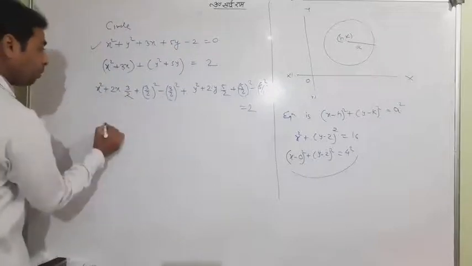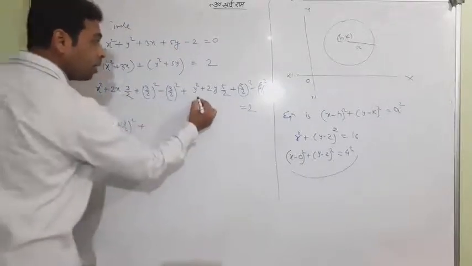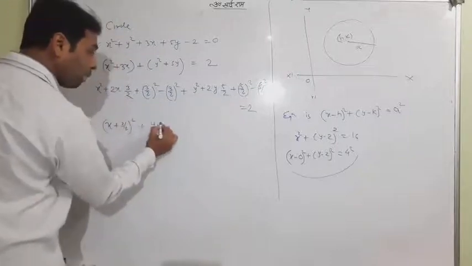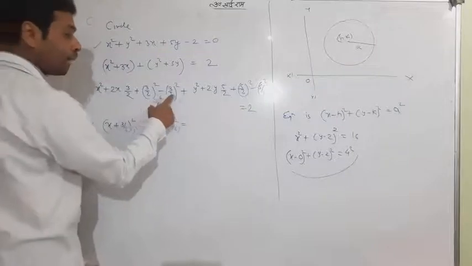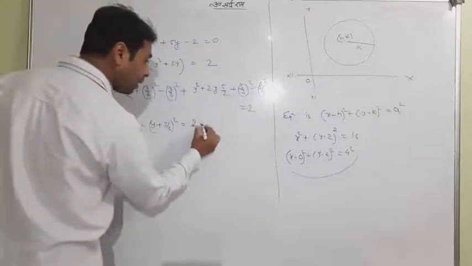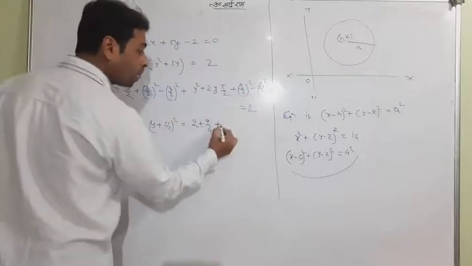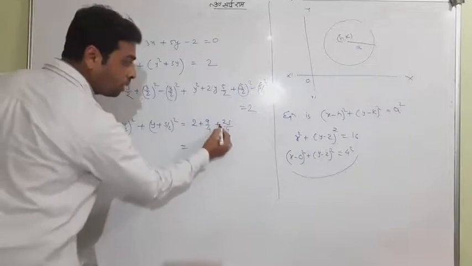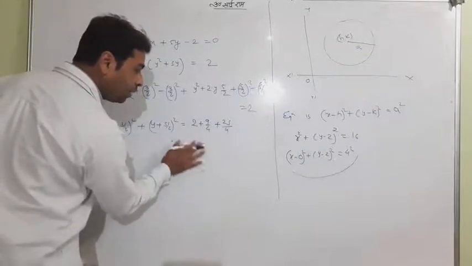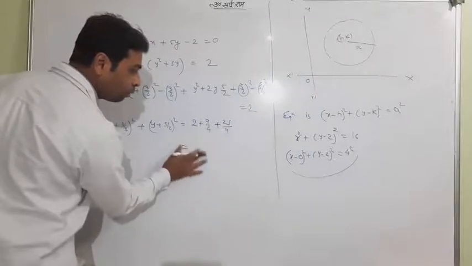The first three terms will be (a plus b) whole square. These first three terms will be (y plus 5 by 2) whole square. And this is 9 by 4. Minus 9 by 4 will transfer to that side, it's going to be plus. And this minus 25 by 4 will transfer to that side, it's going to be plus 25. So if you add all this, you will have 8, 17, 42 by 4, meaning 21 by 2.